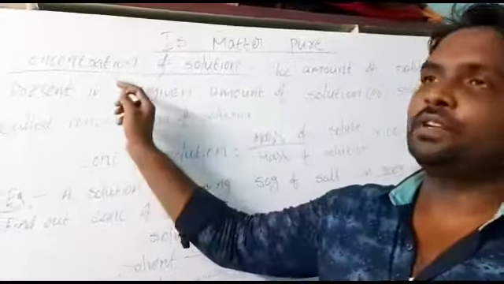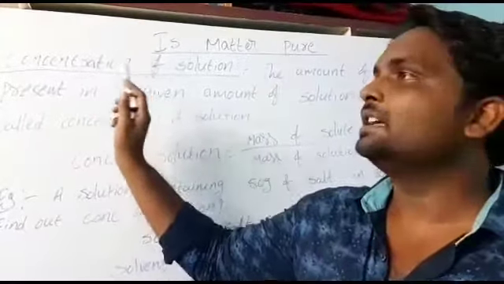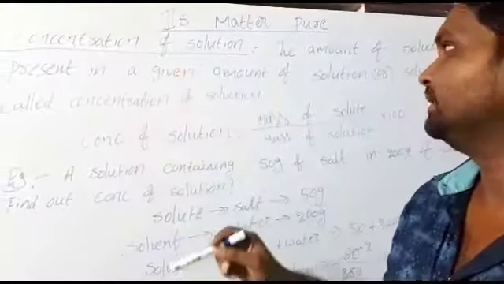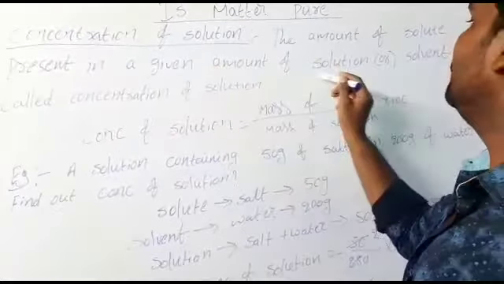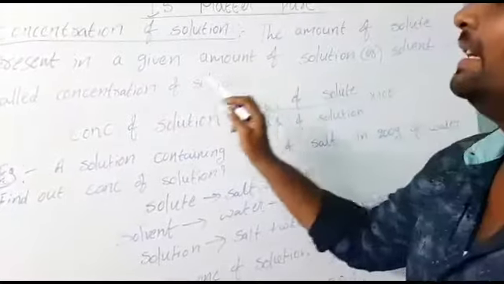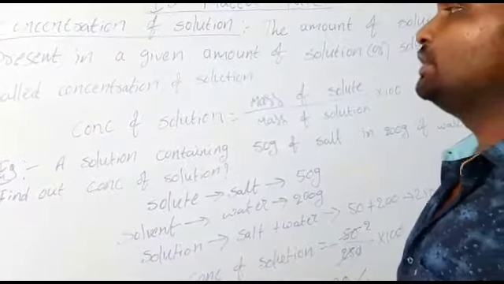Now, it is also one of the important topics in this lesson, concentration of solution. The amount of solute present in a given amount of solution or solvent is called concentration of solution.